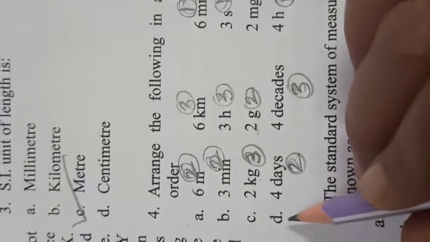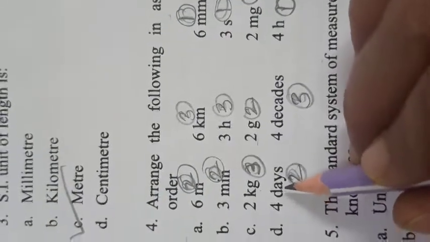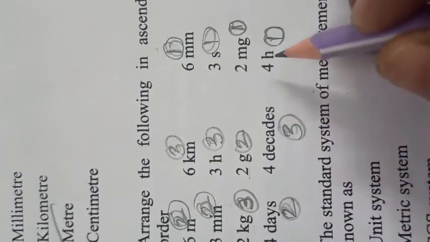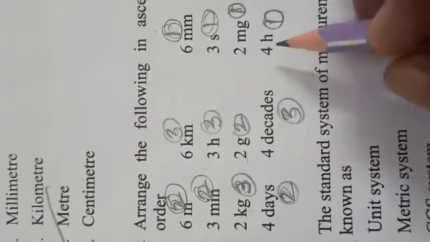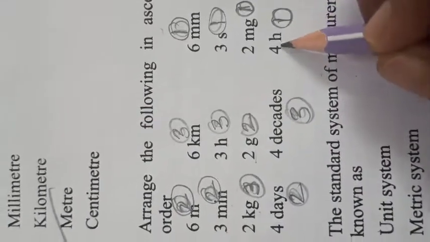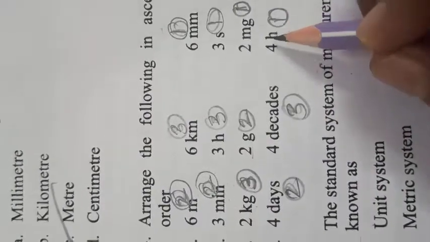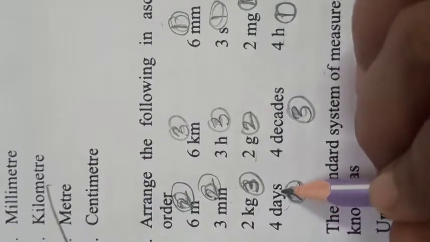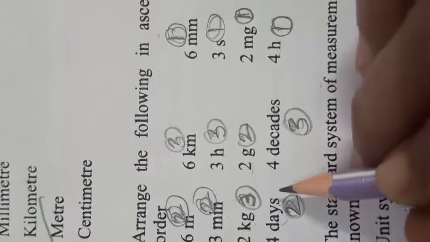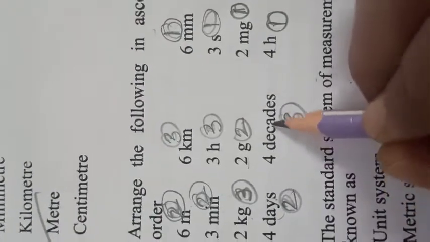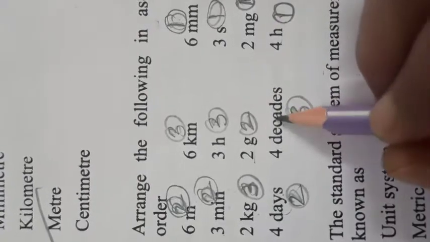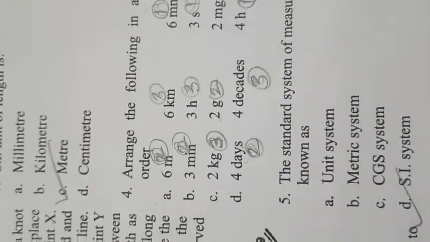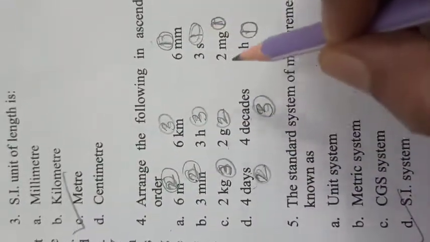So in the D option, they have given 4 days, 4 decades and 4 hours. So children, here also in the same way, 4 hours is the smaller unit, and as compared to hours, day is bigger. So second number we give to days, and as compared to days, 4 decades are biggest. So this 4 decades we have to give third number. In this way we have to arrange them in the ascending order.